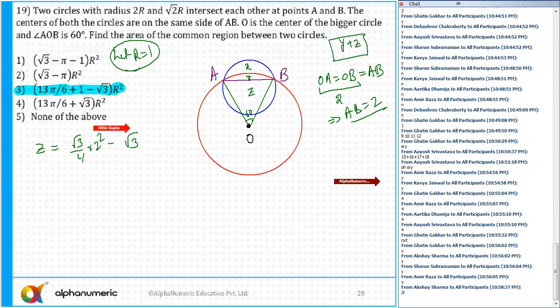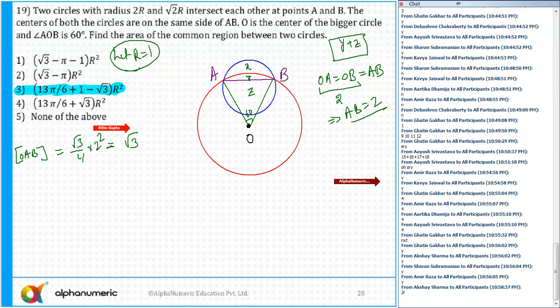Sorry, I wrote Z wrongly, that is not Z. This is the area of triangle OAB. This is an equilateral triangle, so the area is root 3 by 4 into 2 square, which is equal to root 3.